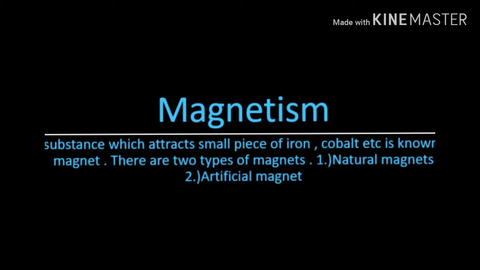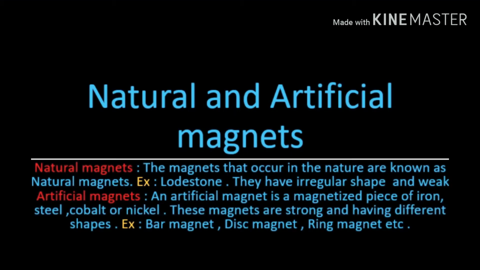So without getting any delay, let's start. Magnet. A magnet is a substance which attracts small pieces of iron, cobalt, etc. There are two types of magnets. They are natural and artificial magnets.